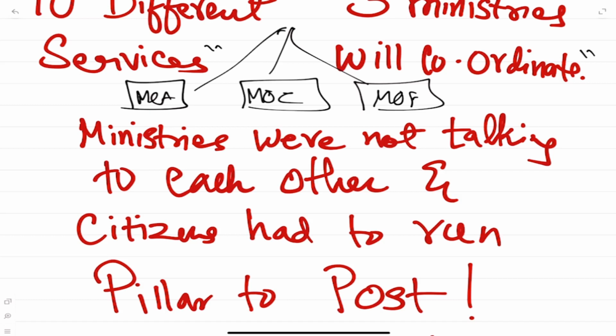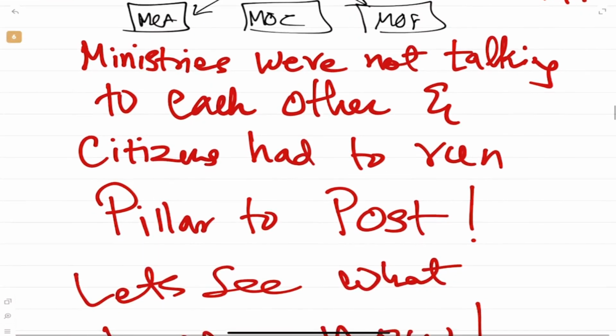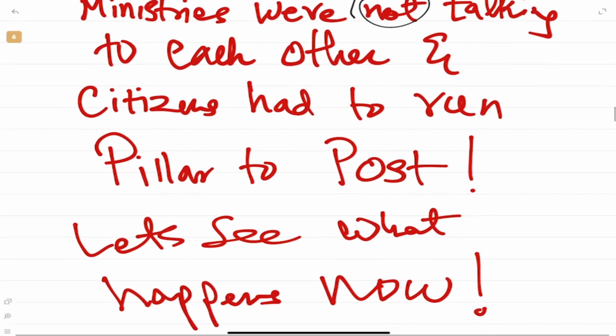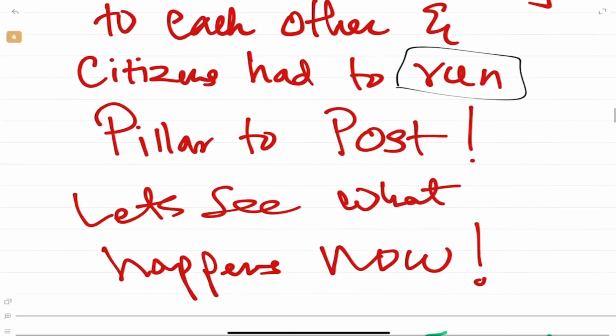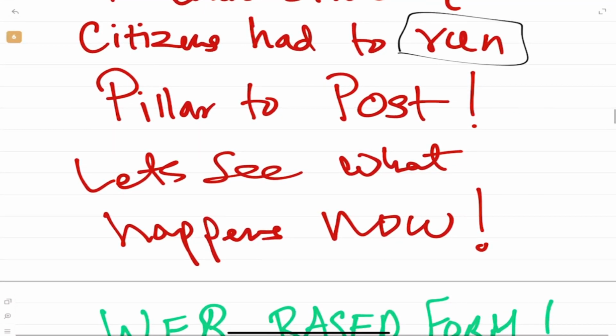So many of my clients have told me, sir, it is a crime to do business in India. The government does not at all encourage. It is true. But now, ministries will start talking to each other. I have written here, ministries were not talking to each other. It is true. Correct? Citizens had to run from pillar to post. Now we'll see what will happen.